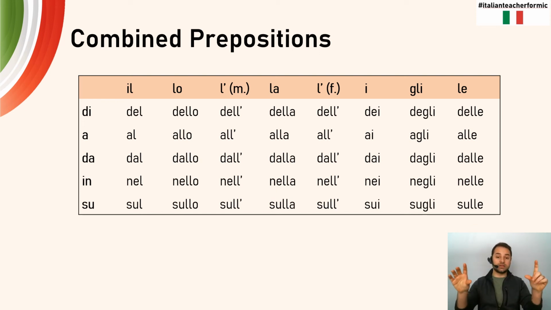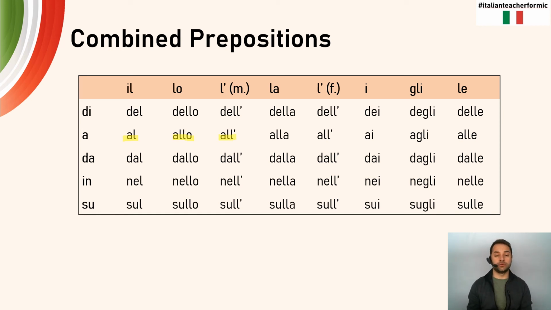Now that same idea of combining them is going to carry on with a, with da, in, and su. And as you can see, for the most part, what they've done here is simply add that article at the very end. If you think about a plus il, we have a and then l apostrophe, or just l by itself. So a, il, al. A, lo, allo. A, l apostrophe, all'. So we have that combination there.